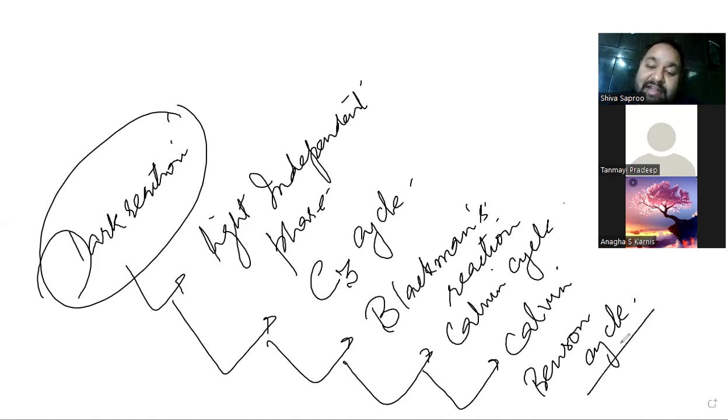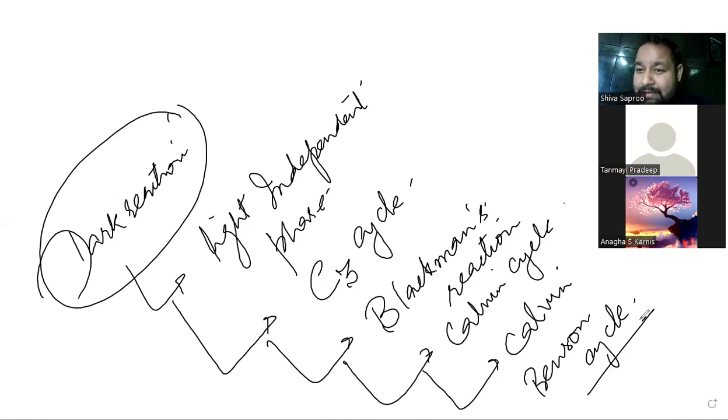There are many books that write it as CBB cycle also. Calvin, Benson, and something named Bassham, I don't remember the name. So Calvin cycle, CBB cycle, Blackman reaction, C3 cycle, light independent phase, whatever you like, you can give it.